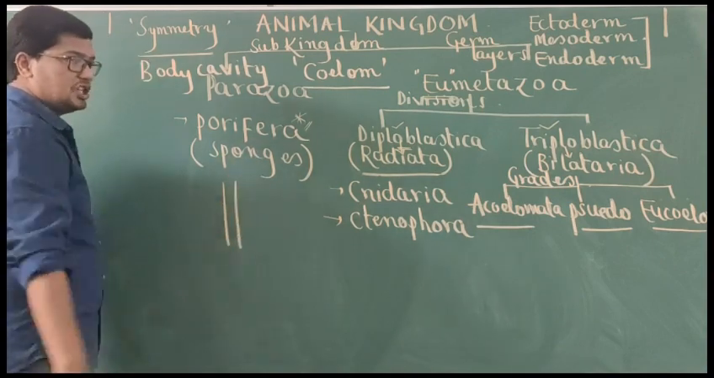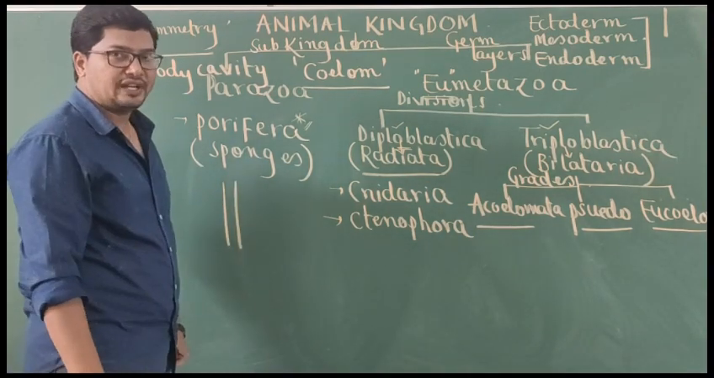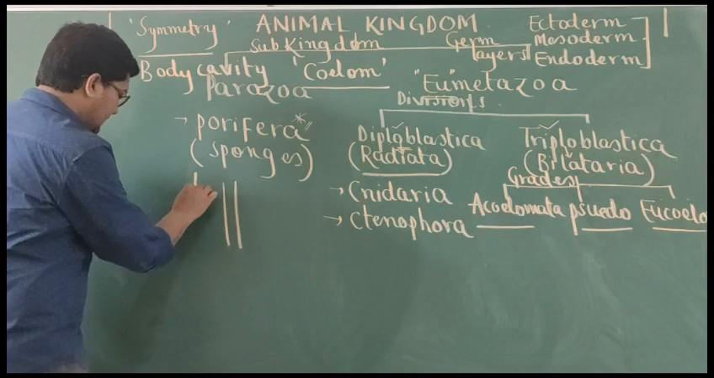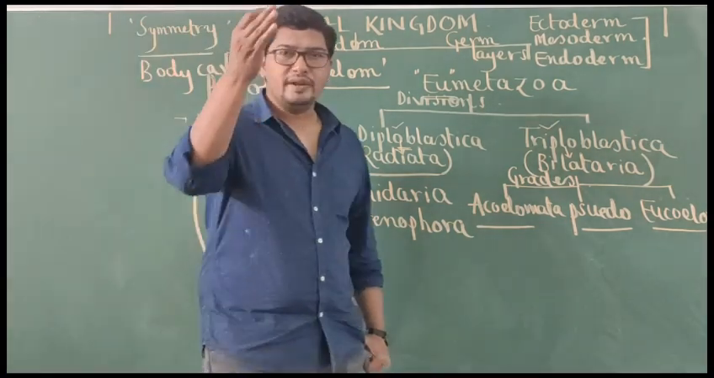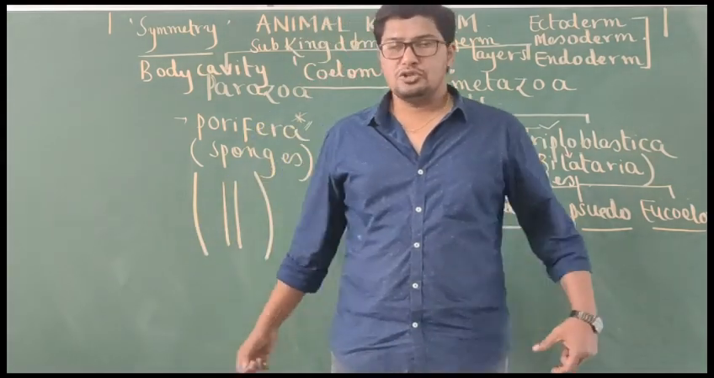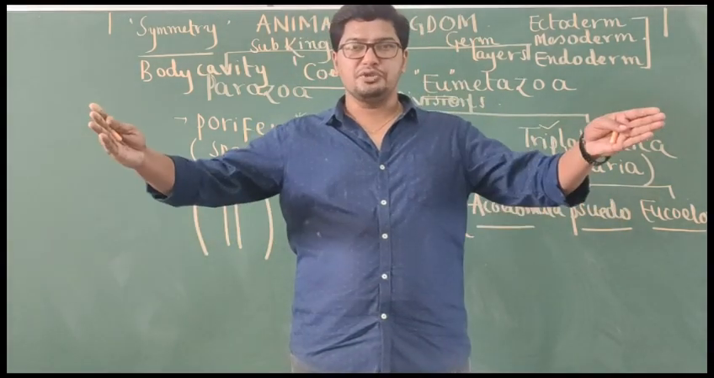This is our gut, G-U-T. Gut means what? Digestive tract. And this is our body wall. Actually, we have a tube in a tube body arrangement. So, the body wall is the wide tube.